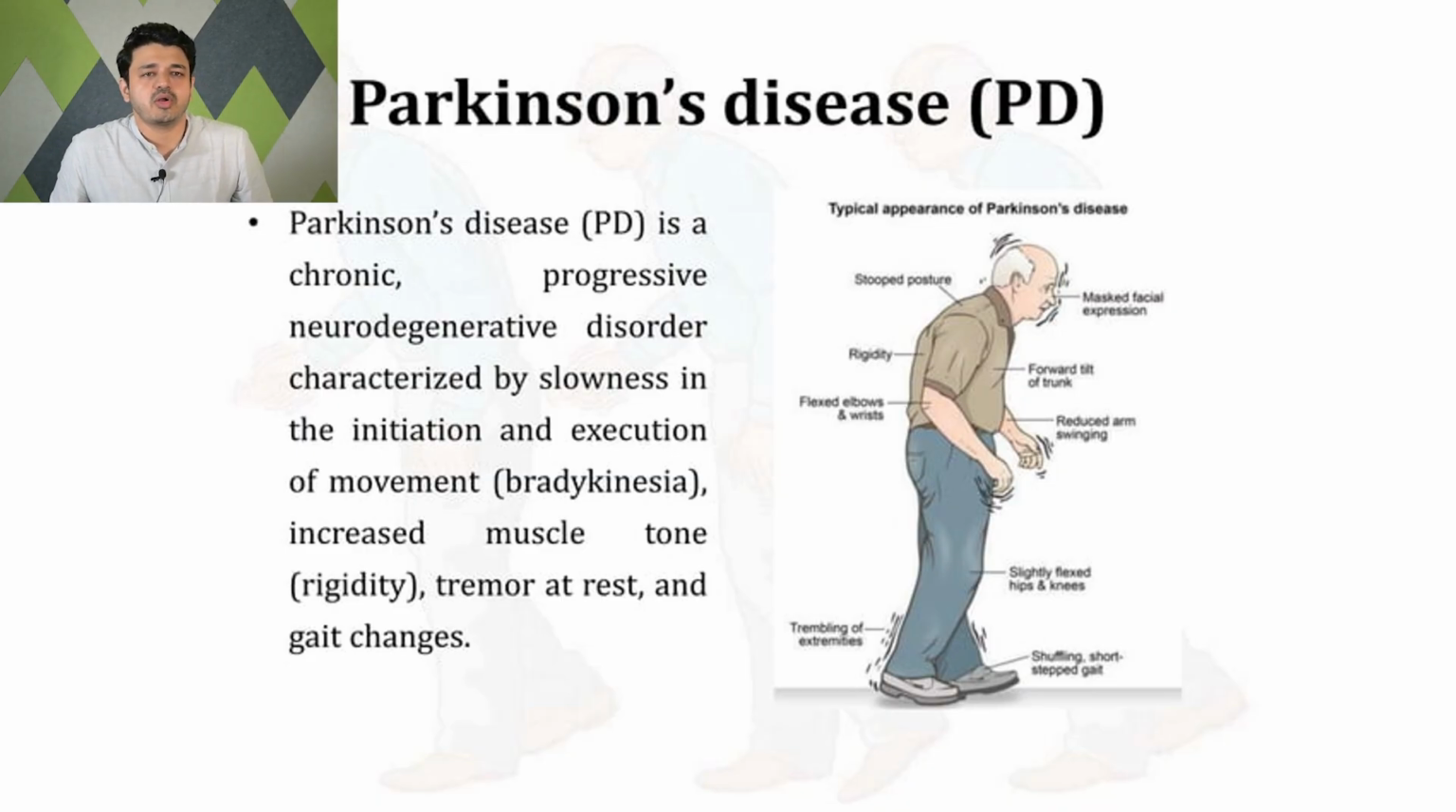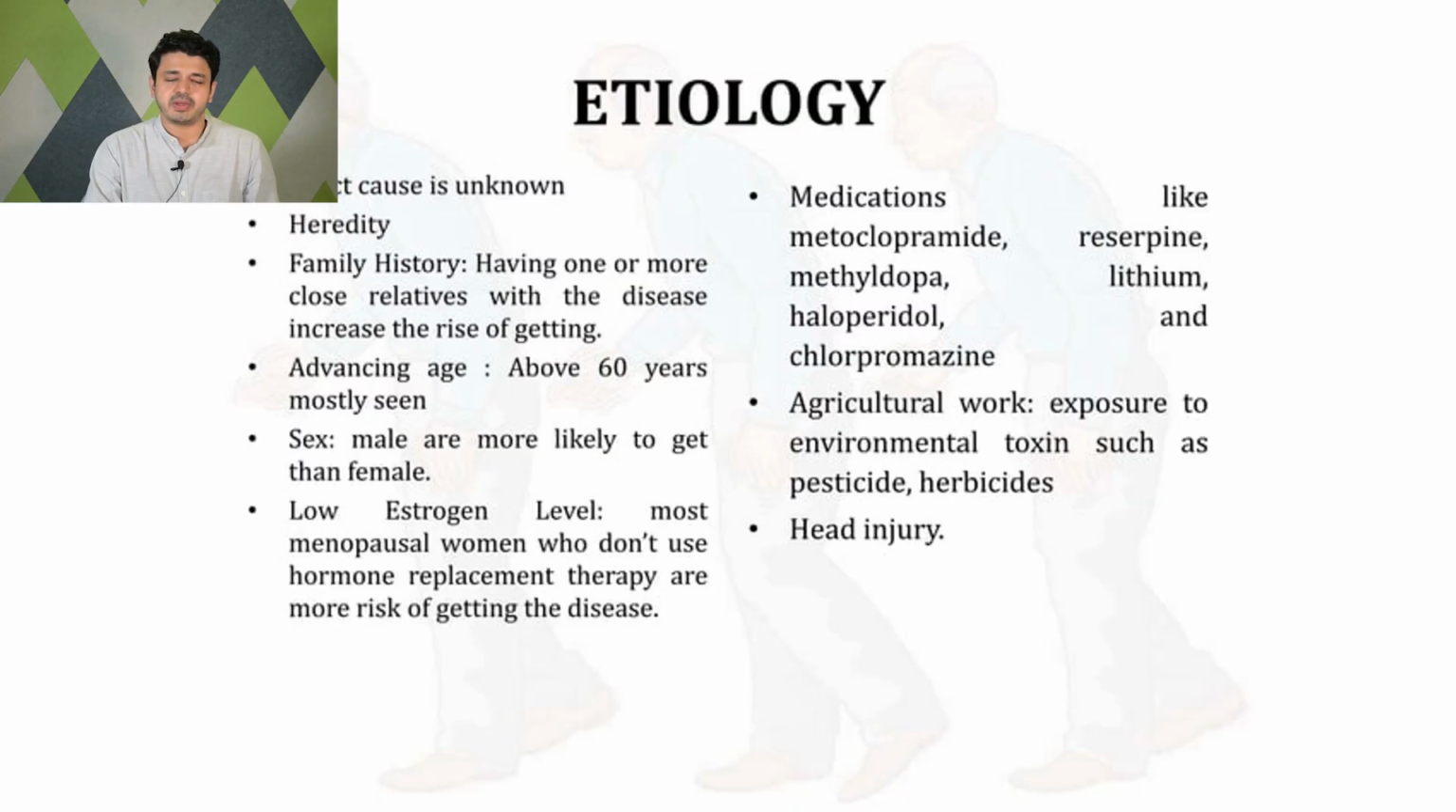It is a chronic progressive neurodegenerative disorder characterized by slowness in the initiation and execution of movement, that is bradykinesia, or increased muscle tone, which we call rigidity, tremors at the wrist, and gait changes. In this picture, there is a stooped posture, rigidity, forward tilt, mask-like face, reduced arm swinging, slightly flexed hip and knee, and shuffling gait. This is a typical Parkinson gait.